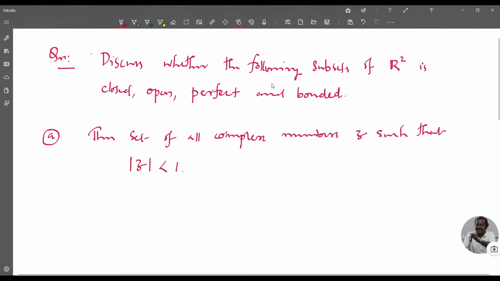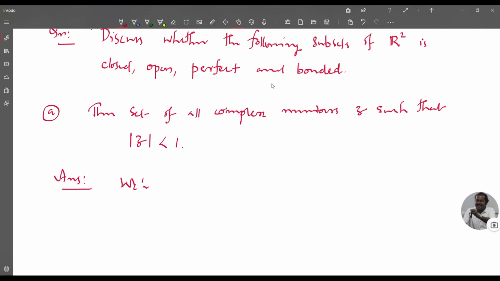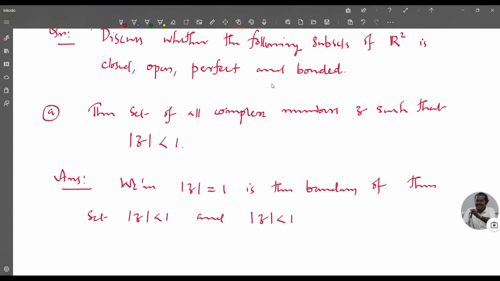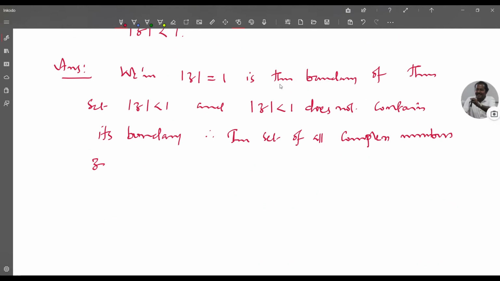Answer: we have modulus of z equal to 1 is the boundary of the set modulus of z less than 1, and modulus of z less than 1 does not contain its boundary. Therefore, the set of all complex numbers z such that modulus of z less than 1 is not closed, and it is open.